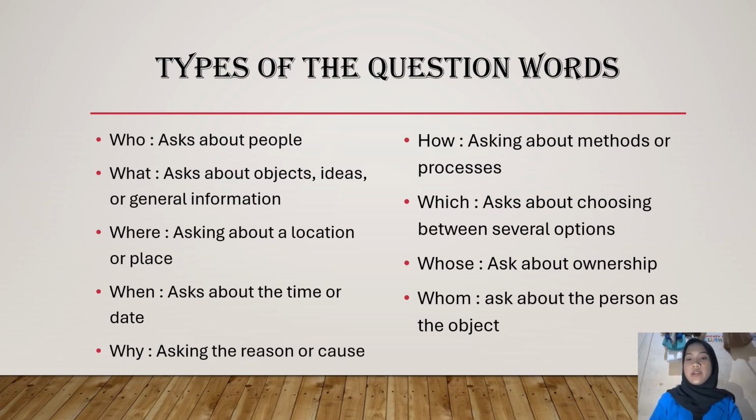Types of the question words. Who asks about people. What asks about objects, ideas, or general information. Where asks about a location or place. When asks about the time or date. Why asks about the reason. How asks about method or process. Which asks about choosing between several options. Whose asks about ownership. Whom asks about the person as the object.